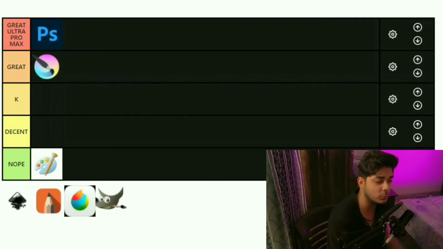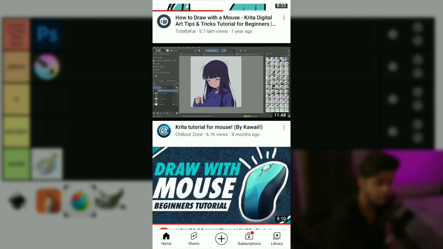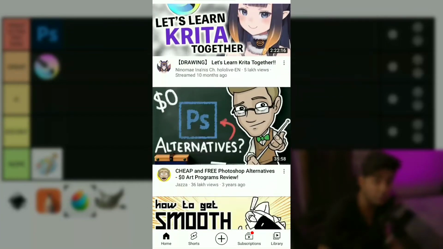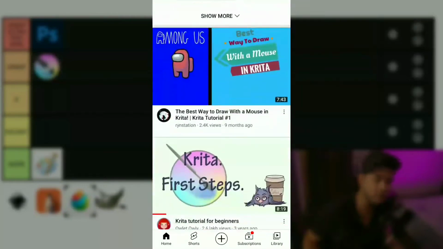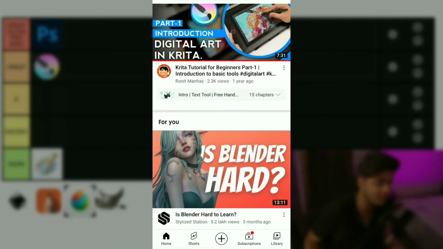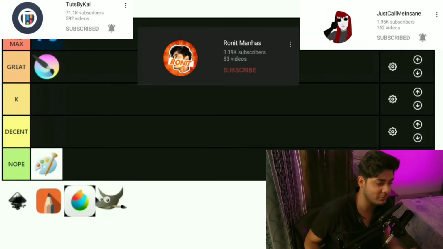But the only reason why it's not at the top-most tier is because it has a severe lack of photo editing tools. On top of that, there are not a lot of resources on the internet on how to actually learn it. Just look at YouTube right now. There are barely 10 to 12 channels out there which are actively covering Krita, including me, Tunes by Kai, or just call me insane.